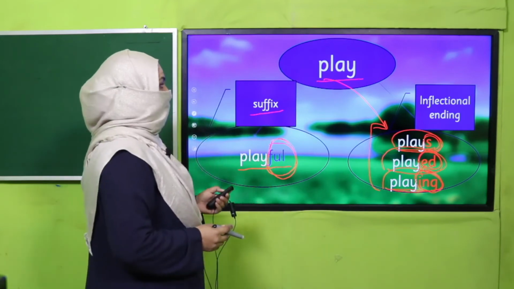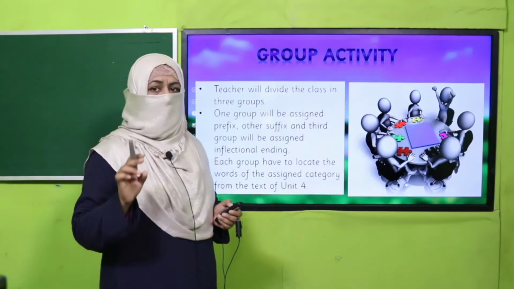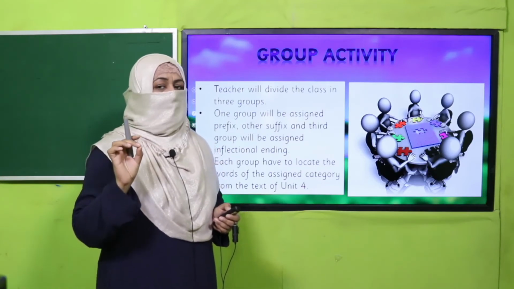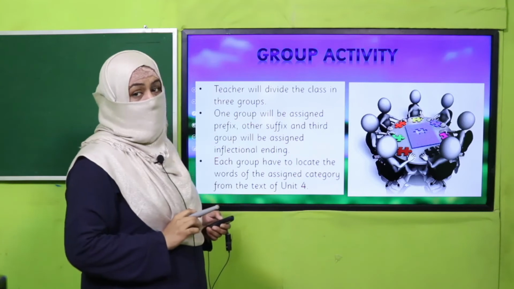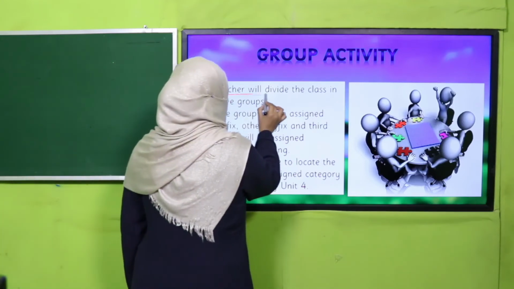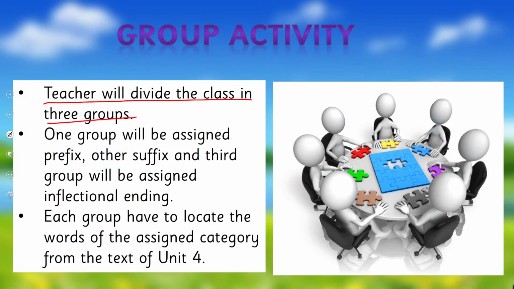Okay, so we are clear with compound words, with inflectional endings, and with affixes. It's time for practice, and we are going to practice through an activity. What are we going to do? The teacher will divide the class into three groups. One group will be assigned prefix, another suffix, and the third group will be assigned inflectional ending.